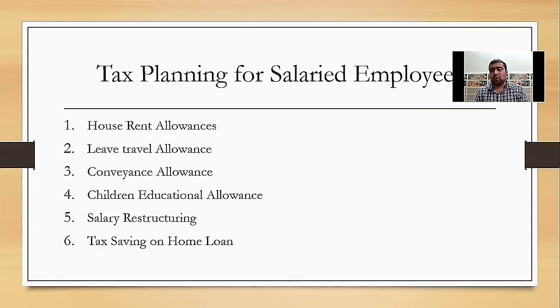Children education allowance. Children education allowance is also exempted from income tax. Fixed education allowance received from the employer is exempted from income tax to the extent of rupees 100 per month, for a maximum of two children. Allowance paid for hostel is exempt up to rupees 300 per month, for a maximum of two children.